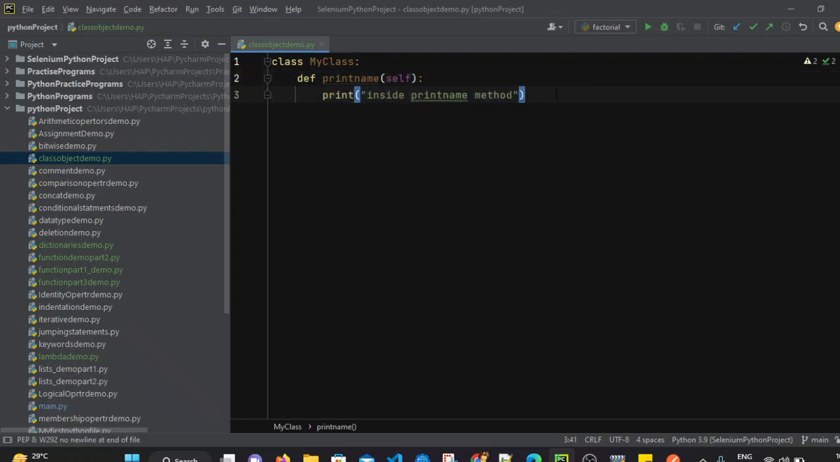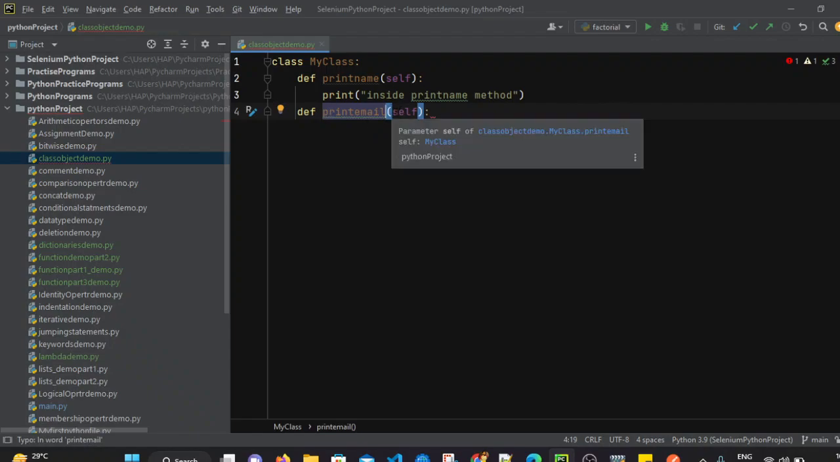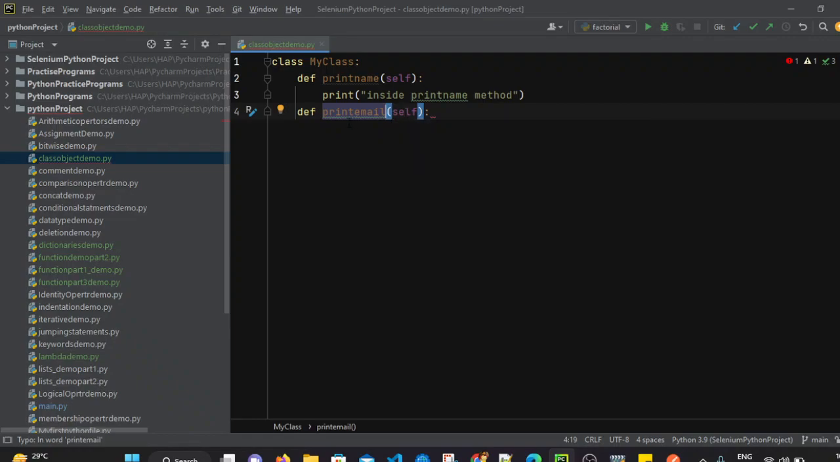Now let's create another method. I am creating one more method. Let's say def print email. So I have created a method print email, and we have to add the self keyword here. Self means the print email method belongs to my class. Now in the method body, we can simply print again.